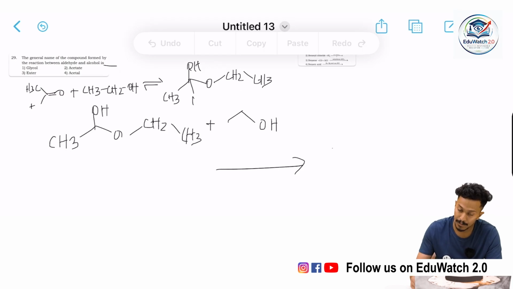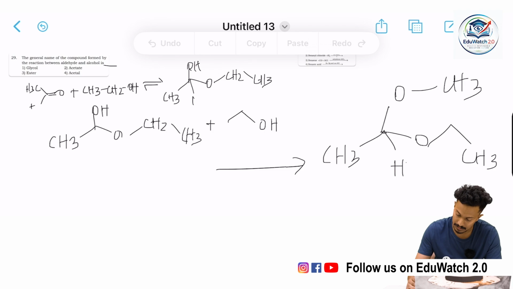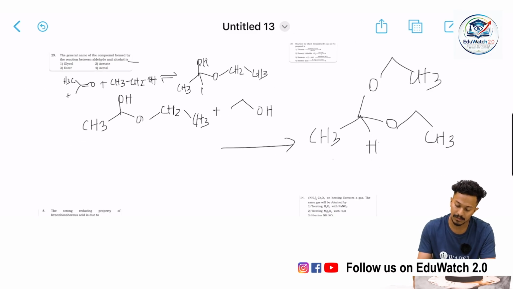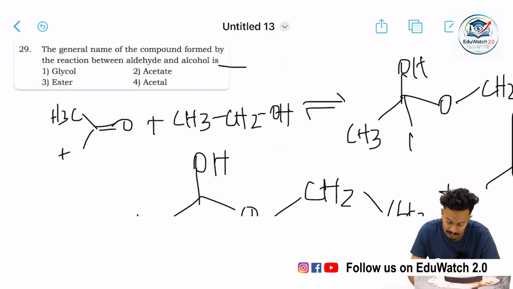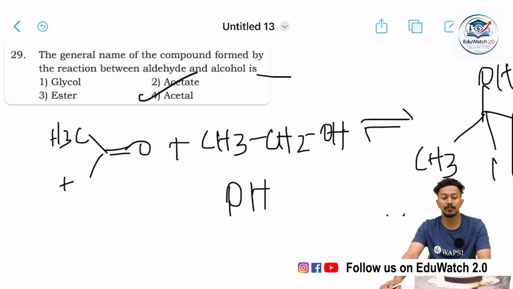We get CH3, H, with OCH3 and OCH3. Sorry, there's a slight mistake here, it is OCH3. So this is an acetal. Fine, we have completed this reaction. On treatment with an aldehyde and an alcohol, we get an acetal, option 4.